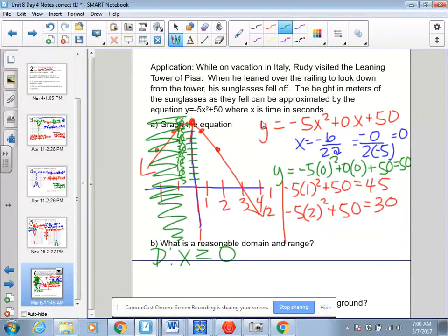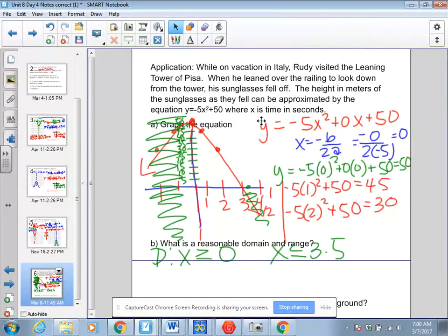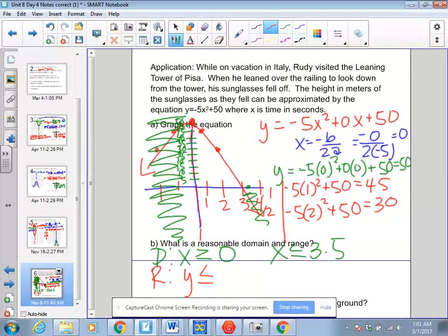And actually, it stops somewhere between 3 and 5. It's the ground. And there's no negative ground to talk about here, unless there's a pool. So it's going to be less than or equal to about 3.5. And my range has to be less than or equal to 50.